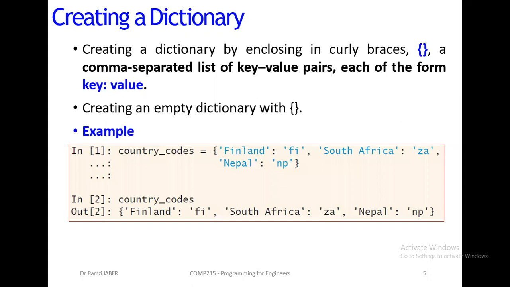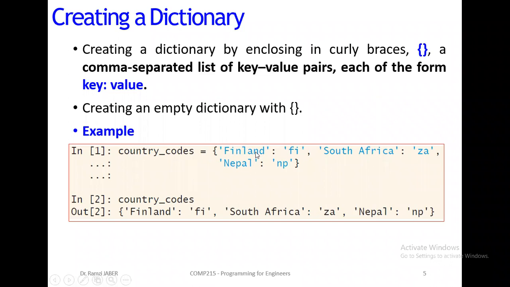Example, here country_codes equals open and close braces, it's obligatory. Then we must put the key-value pairs. Here, the key is the string Finland, between single quote or double quote, colon, the value is fi, in double or single quotes, comma. So this is the first element inside the dictionary.